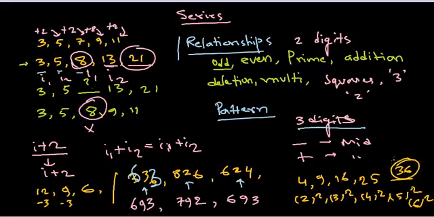That's how you can calculate the results. So for 2-digit numbers, you need to look for squares or cubes also. And for 3-digit numbers, you need to look for addition or deletion, keeping the middle digit as an example. Okay, so these are the different rules that you can follow, but again there are no fixed rules for solving these problems.